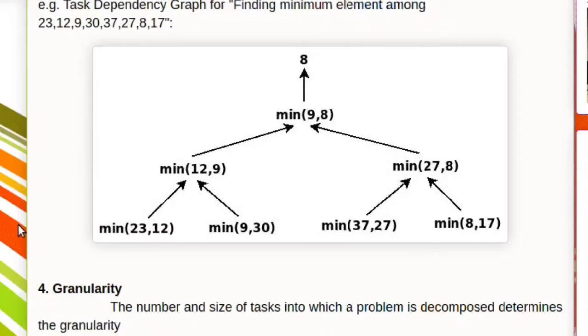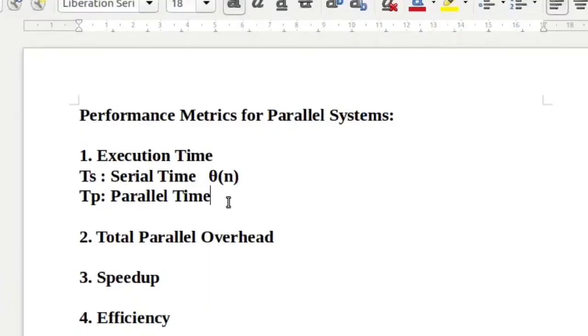So here the total time required is 1, 2, 3 steps, because all these processes are working simultaneously, and this last one is a single process only. So the overall time required here is theta of log n.